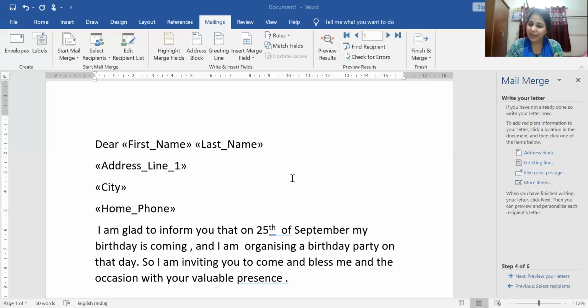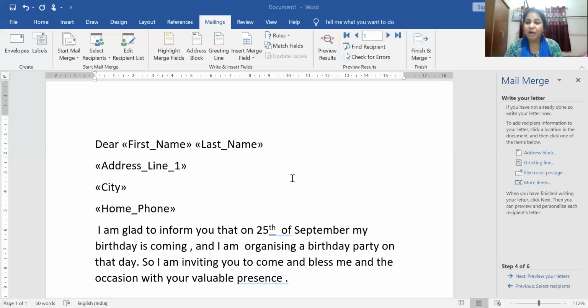Just one time I write the letter, and one data source I created, and I merge both the documents, and a third letter is created with the letter and the address. Okay, so it is permanent. Any new record you want to add, you can go to the data source, edit the data source, add a new record, and you can do the same thing. Okay, so that is called a mail merge.